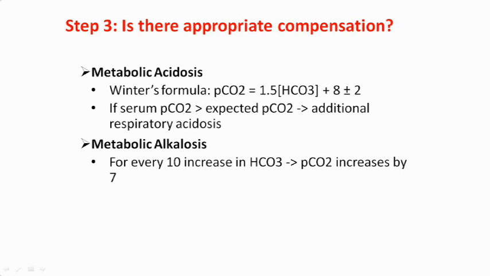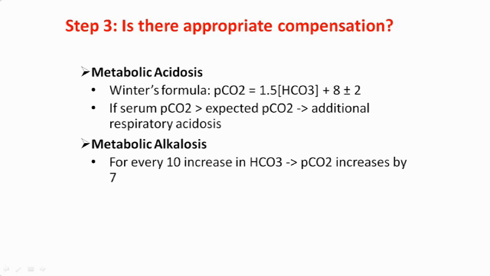If there is a metabolic acidosis, then the lungs try to excrete more CO2 to compensate for the acidosis, and the compensation is calculated by Winter's formula. The level of PCO2 should be 1.5 times bicarbonate level plus 8, plus or minus 2.